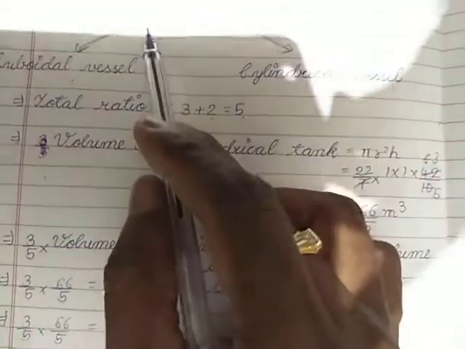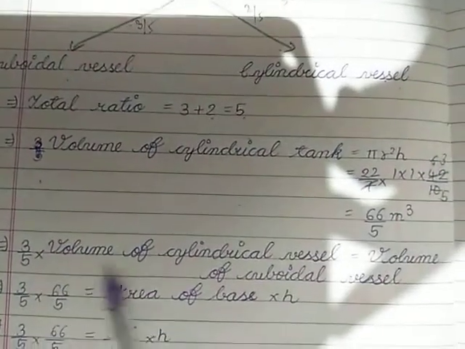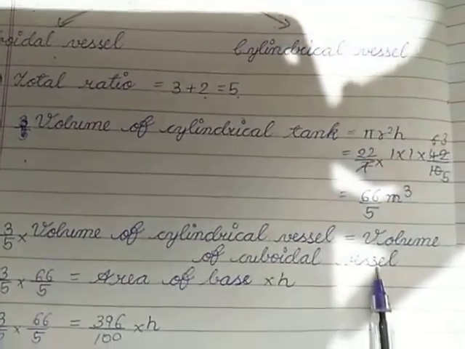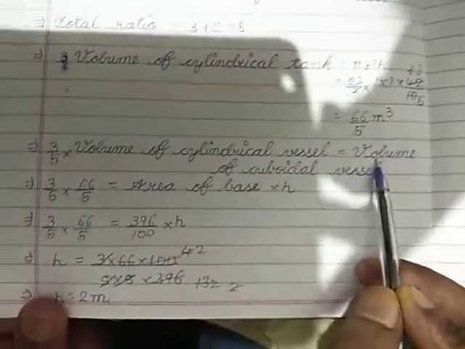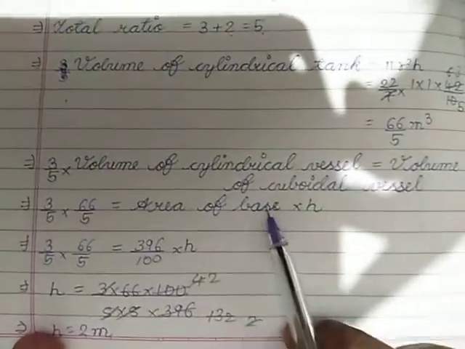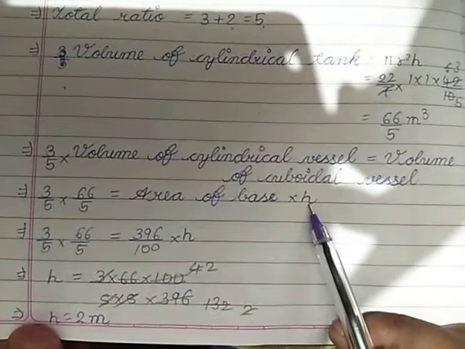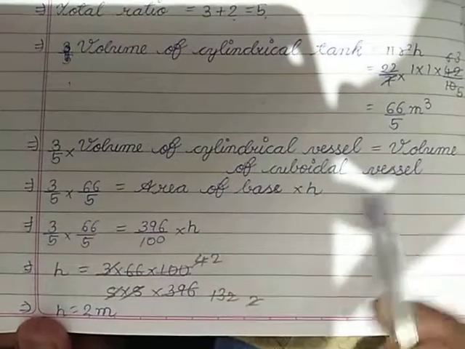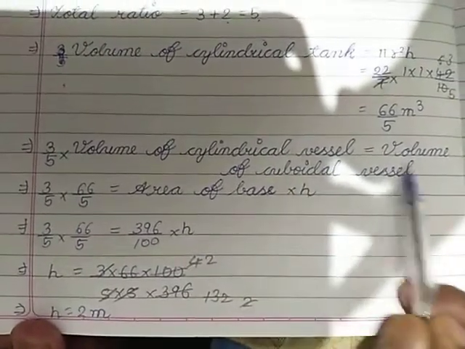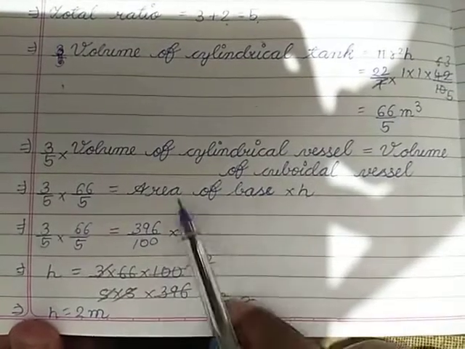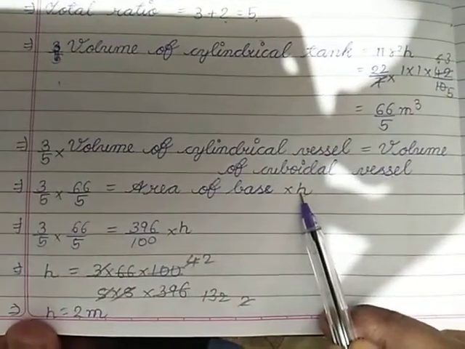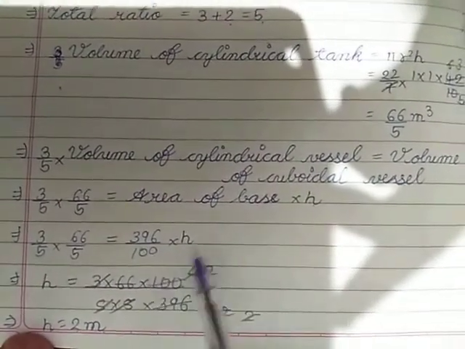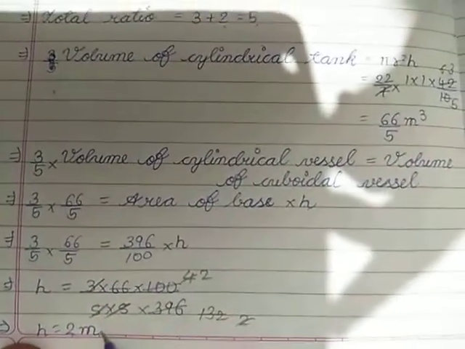So for the first case, 3/5 of the volume of the cylindrical tank will be equal to the volume of the cuboidal vessel. Cuboidal means it is 3 dimensions. Area means 2 dimensions, so L into B is given. H is not given. H you have to find. So the area of the base is 396/100 into H. If you find H, it will be 2 meter.